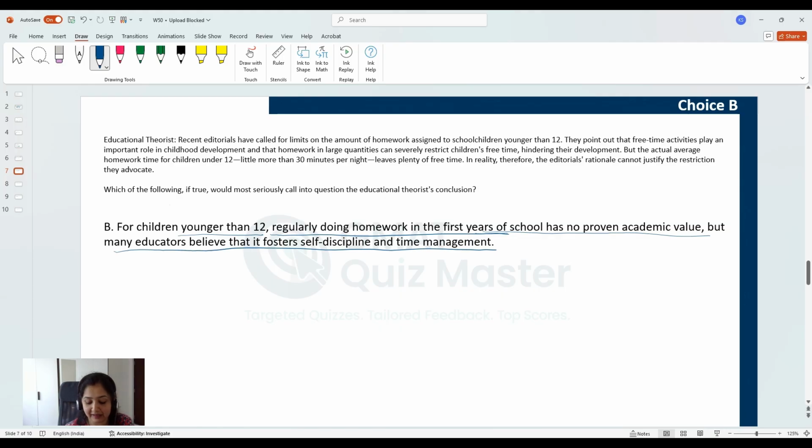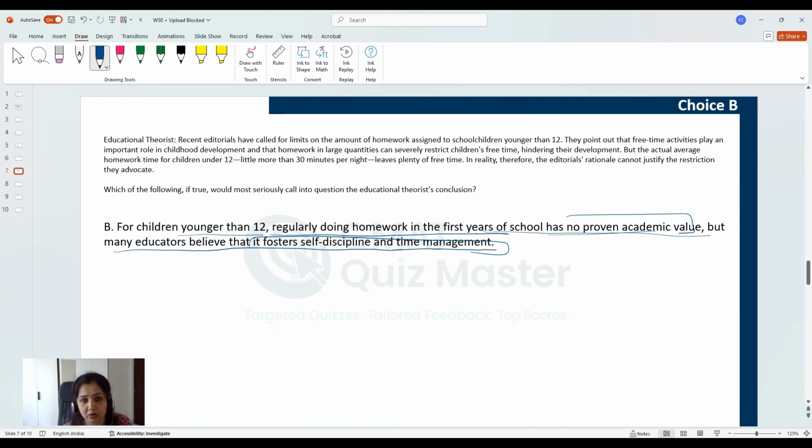And all that it is saying is that it has no proven academic value. Academically, they will not gain anything. But some educators believe that it has a positive impact on self-discipline and time management. So all that this choice says is that homework is not academically helpful for these kids in their first years. However, it can still help in some other way by teaching them self-discipline and time management.